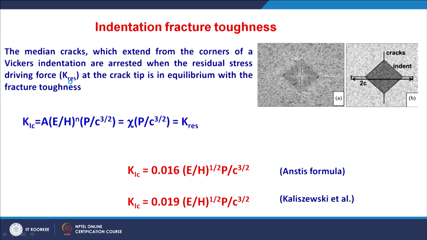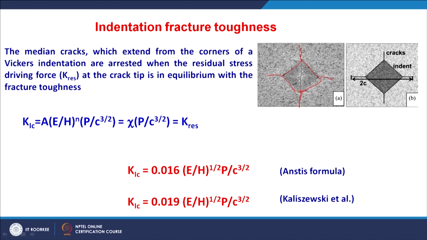The last one is the indentation fracture toughness method, the fracture toughness measured by the indentation method. Generally, as we understand, after Vickers indentation there is a square impression, and from the corners of the square impression there are certain cracks. So, in 4 corners we have cracks developed. These cracks are median cracks which extend from the corners of this Vickers indentation.